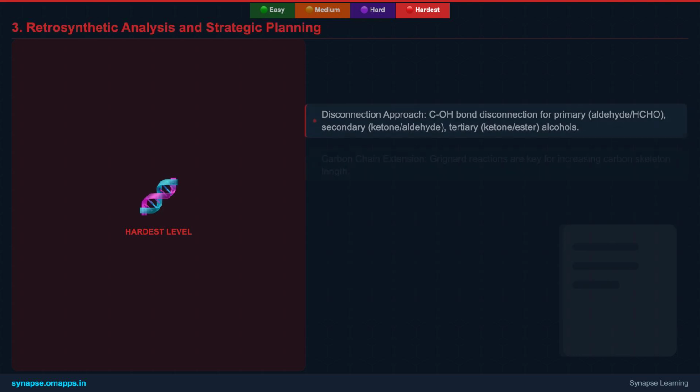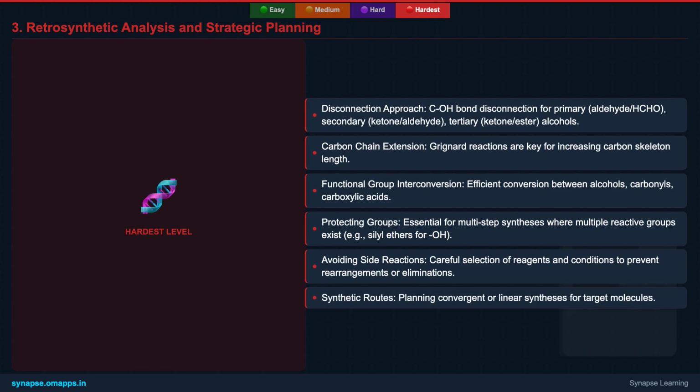Our journey continues with Grignard reagents, where we'll explore their reactions with complex substrates, including intramolecular cyclizations and the strategic use of protecting groups to avoid unwanted side reactions. A crucial aspect here is understanding the competition between 1,2 and 1,4 addition to alpha-beta unsaturated carbonyls and how reagent choice influences product distribution.